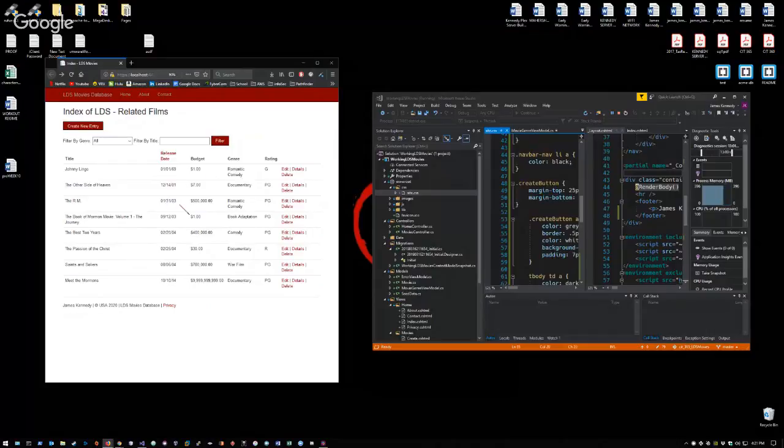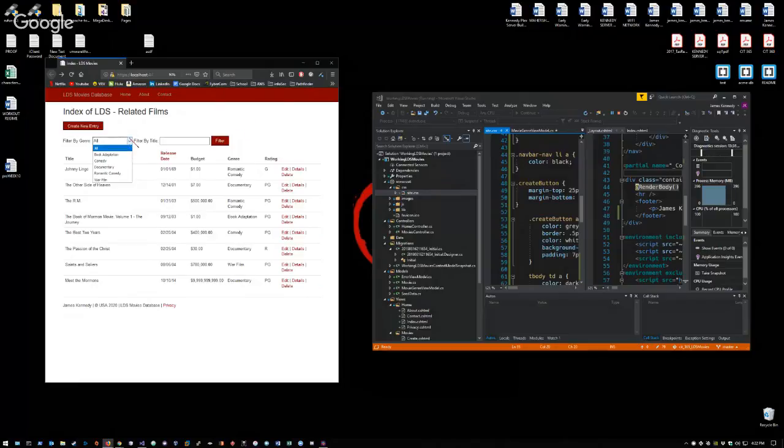All right, so this is the database of LDS-related movies. The budget figures are my best guess, or what I could find on Google. I've styled it to be red instead of blue in every regard. The links are dark red, this is dark red, and so on. I have fancy buttons. I should probably give this a little more lower padding. Let's demonstrate the functionality, though.